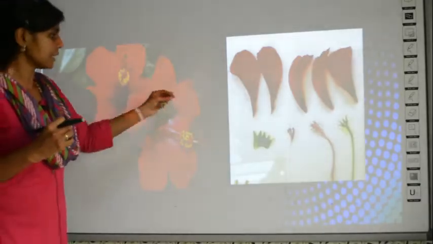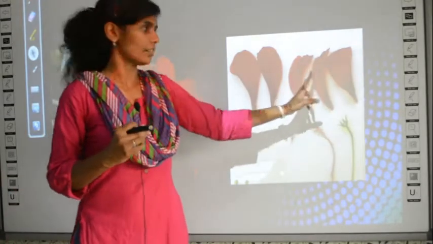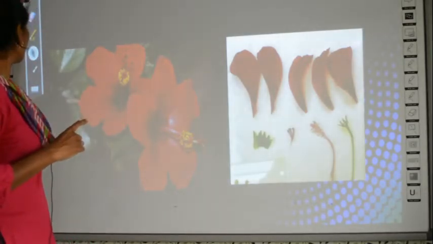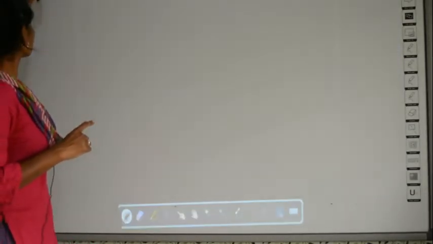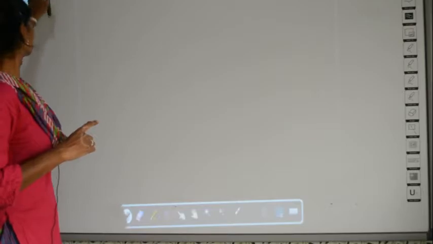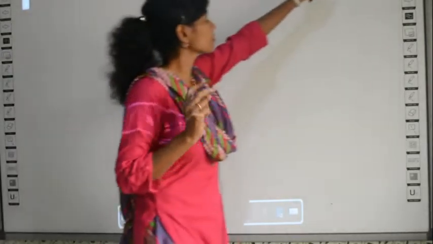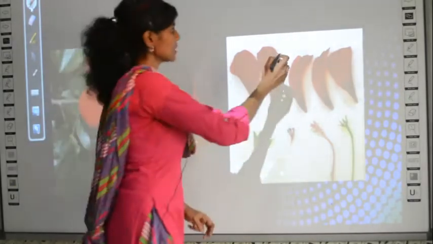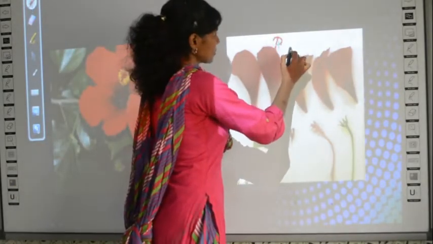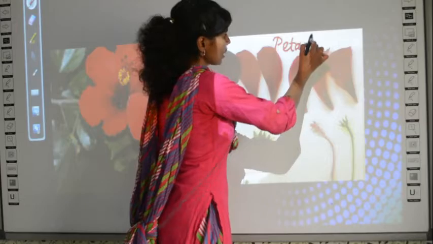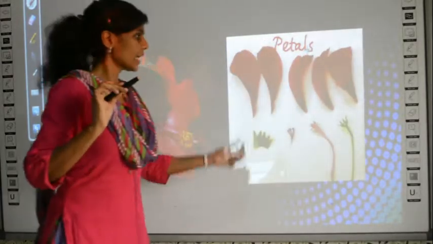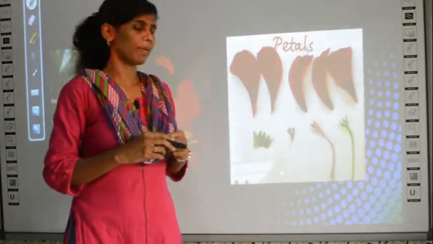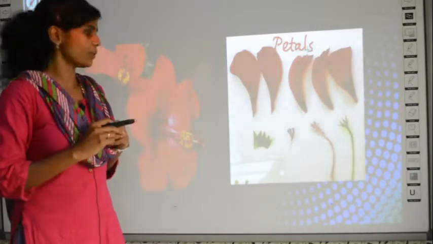Remove off these petals and arrange like this. Okay? And then you are going to label this as petals. Okay, above that you write petals, and you need not stick all, you can just keep them on the sheet of paper. Okay, so petals you have removed.